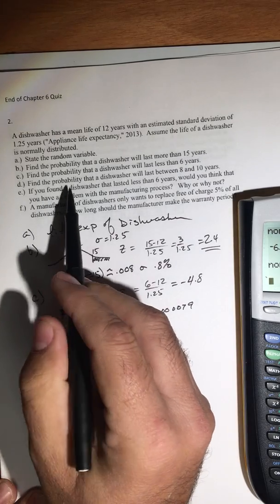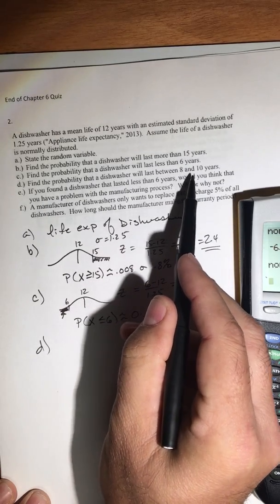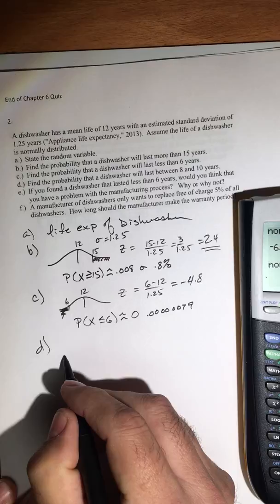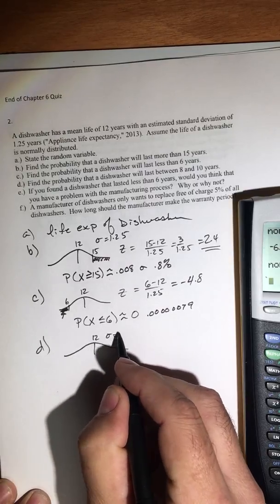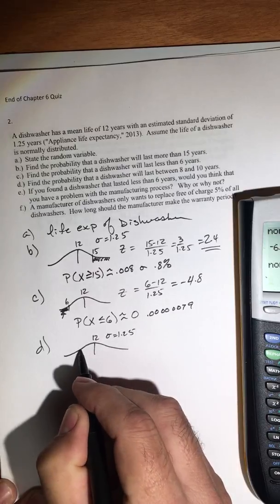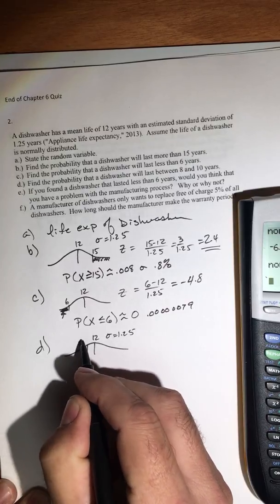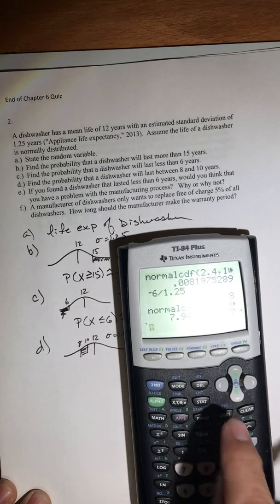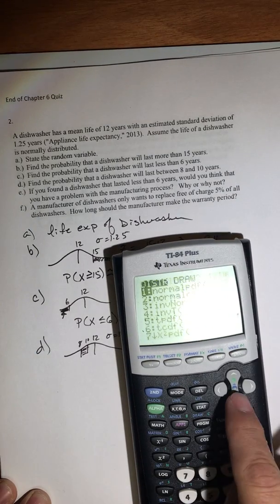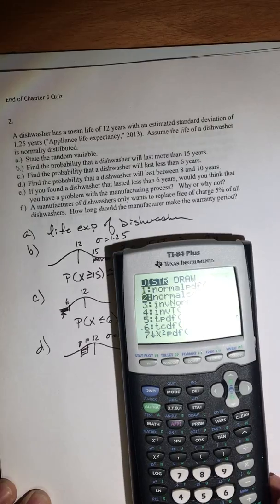D. Find the probability a dishwasher will last between 8 and 10 years. So then, again, here's the mean of 12. Standard deviation is 1.25. Between 8 and 10, someplace down here, we're interested in this region. So I'm not going to find the z-scores for this one. We can just let the calculator do all the work.